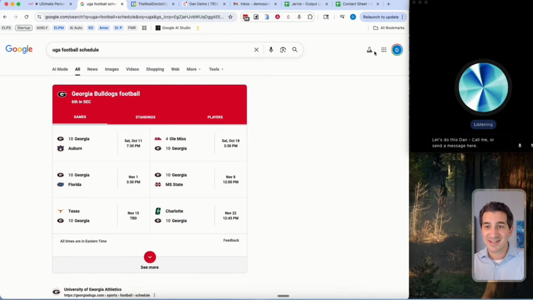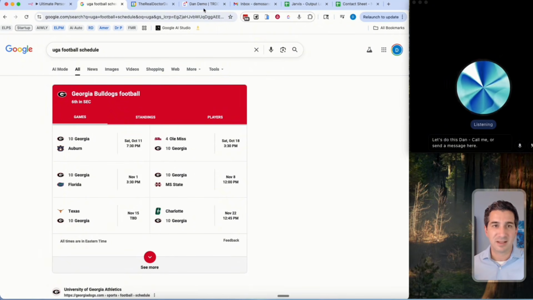Hey Jarvis, I see that Georgia is playing Auburn in football on Saturday, October 11th, this Saturday at 7:30 p.m. Could you send a calendar invite to Dan Scott to join me at the game? And then could you also send a task into ClickUp to my Dan demo list to buy some gear, maybe a hat or a shirt so that I remember? And could you separately send an email to Dan Scott politely hinting at the fact that Auburn is going to lose, and I know he's an Auburn fan, but I hope that we have fun together at the game.